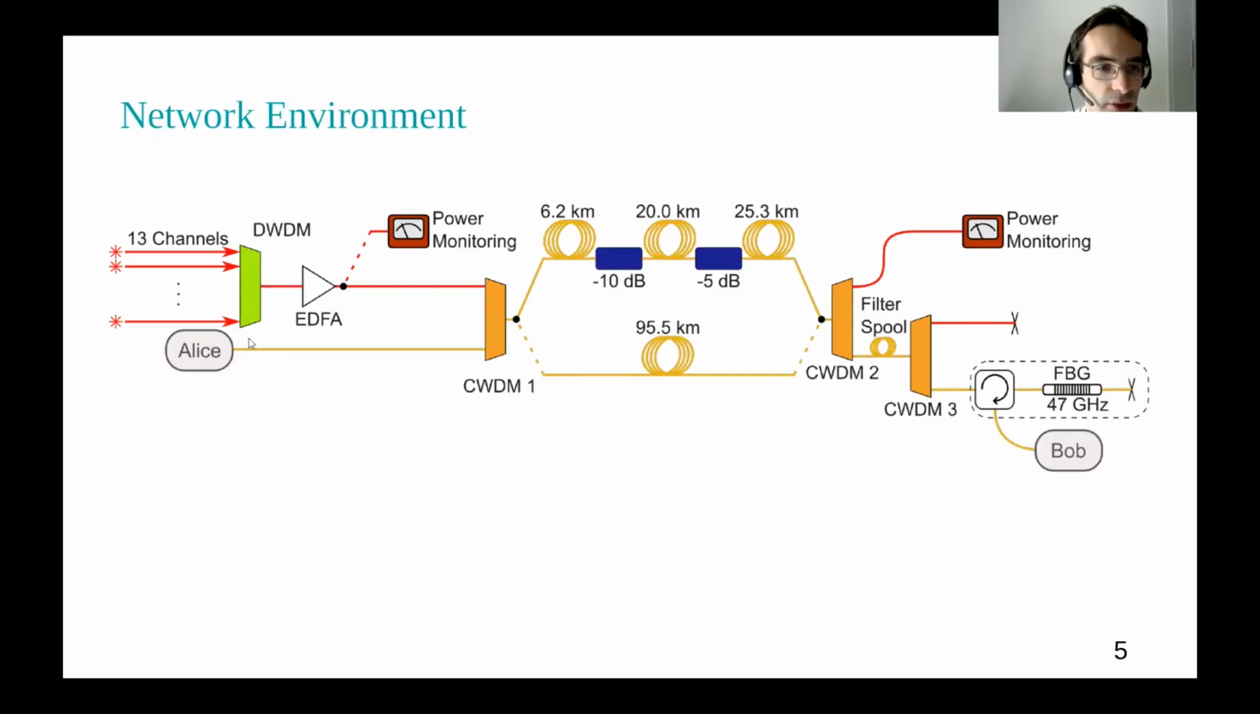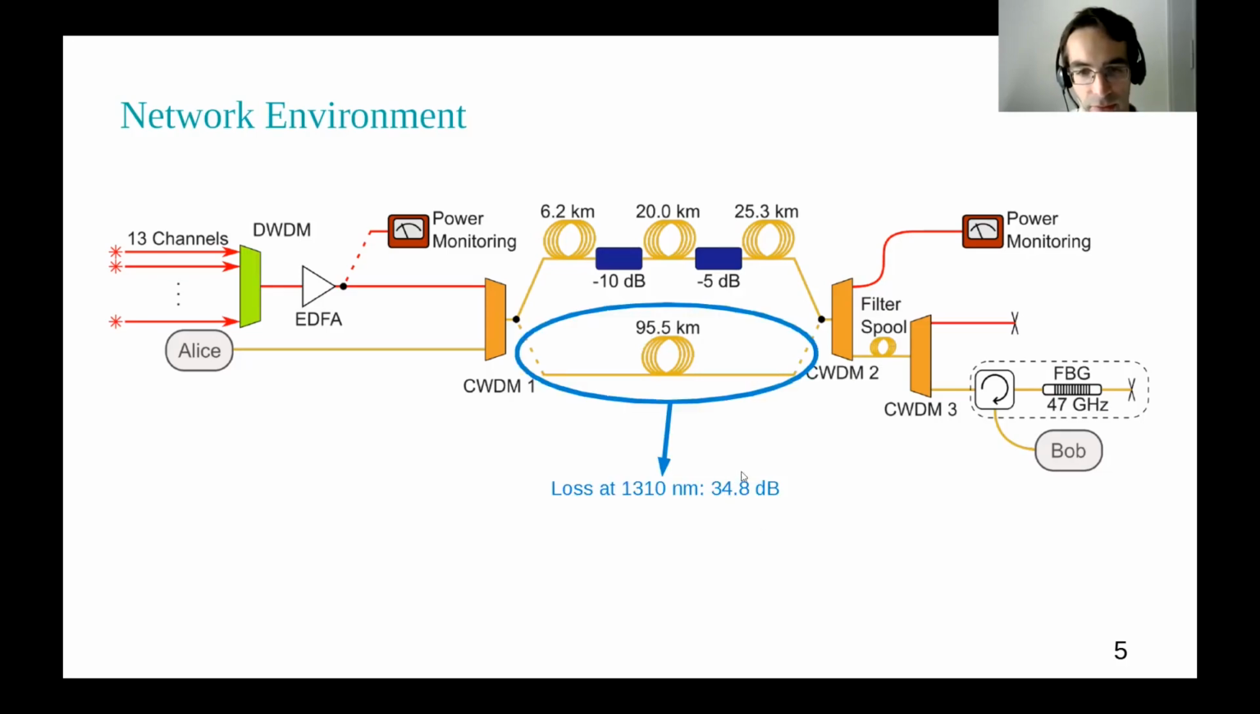Now let me quickly explain how the QKD gets integrated into the network. So we have the QKD system of Alice here and Bob here. Together with 13 channels, which are all around 1550 nanometers and different wavelengths, they get coupled into the same fiber, and then they get multiplexed together with the quantum channel. And then we send everything either through a 95.5 kilometer single mode fiber, which has a loss of 34.8 dB at